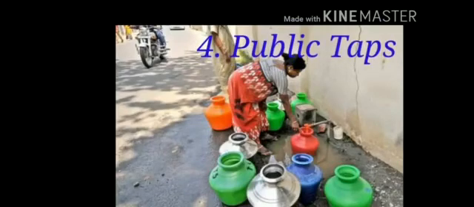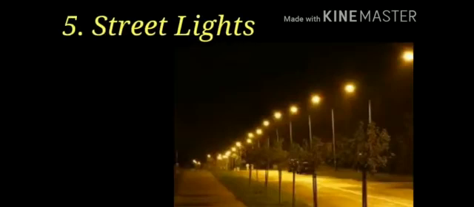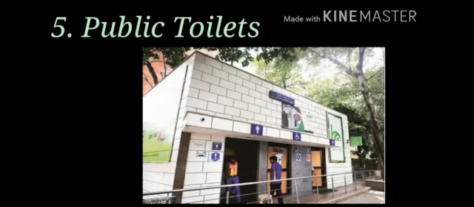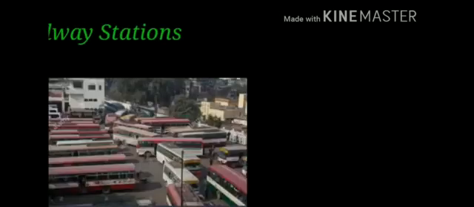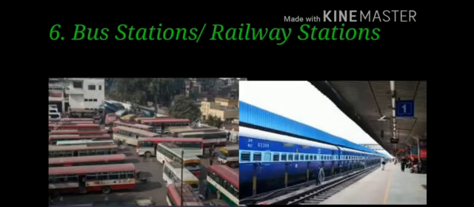Next, public taps. A public tap is very necessary to use water for various purposes. After that, you are going to have a look at the street light. Street lights are very necessary when we travel on the road at night. Public toilets. Public toilets are provided for persons who don't have a toilet in their home. Such facilities are provided. Bus station and railway station.